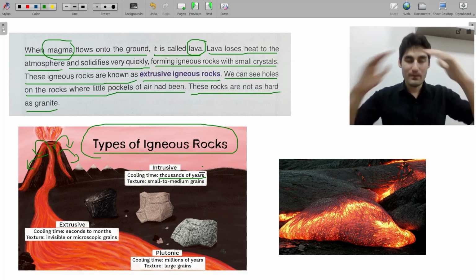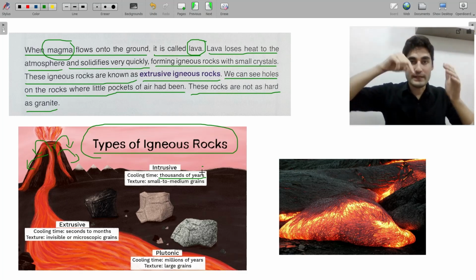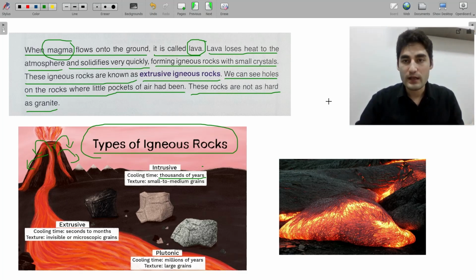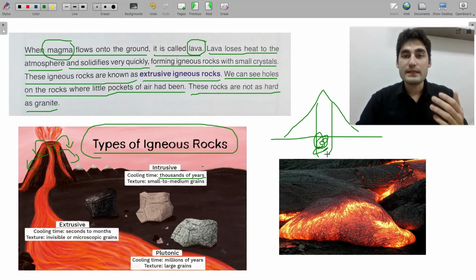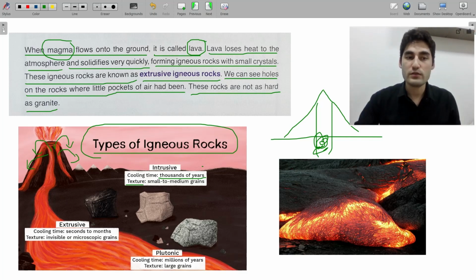Why is that? Because it is inside the volcano. Let's say this is a volcano, okay, inside the volcano, right? Over here, if magma is around here, because this place is still hot, that's why it takes thousands of years to cool down. And the texture, meaning how it looks, is small to medium grains, like granite.